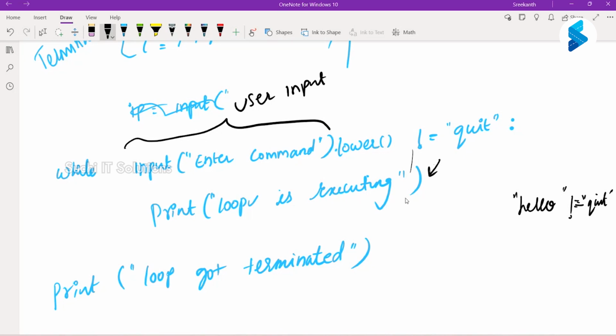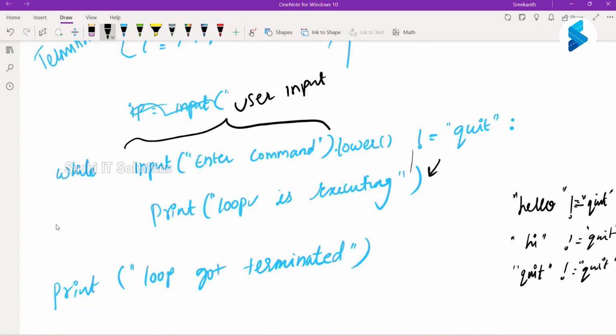Loop is executing. Then second time, let us say he enters hi. Obviously, it is not equal to quit, right? Which means the statement is true. Then it will execute. Loop is executing. Then let us say he enters quit. Not equal to quit, true or false? False. Right? It is false. They are equal. But when I say not equal to, it says false. Which means it will not go further into this loop anymore. It will stop the execution. And that's it. The code will flow further.